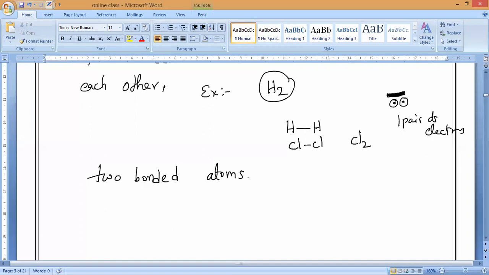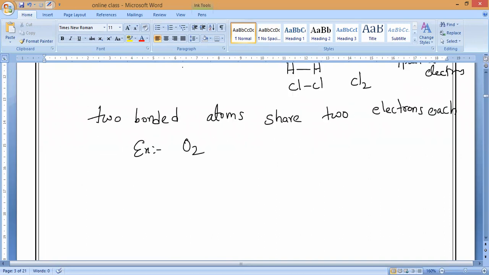Now, two bonded atoms, how many electrons need to share, guys? Two electrons each. Then that is called a double covalent bond. For example, if we take oxygen, what is the valency of oxygen, guys?